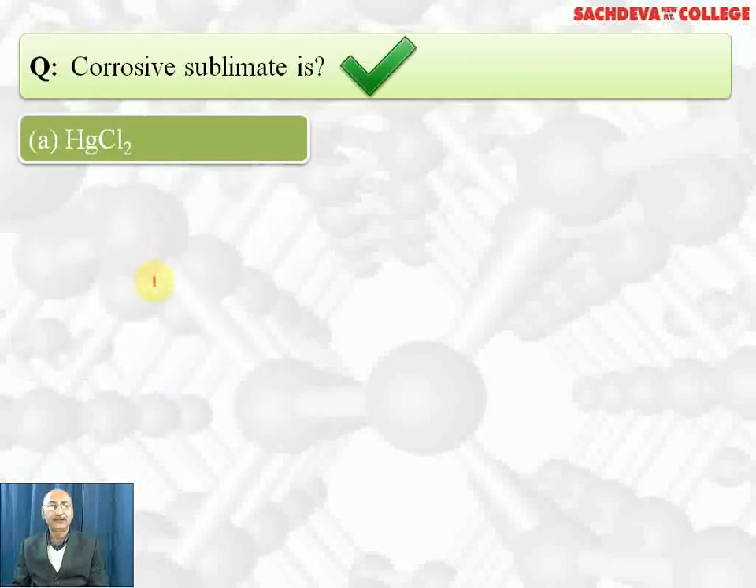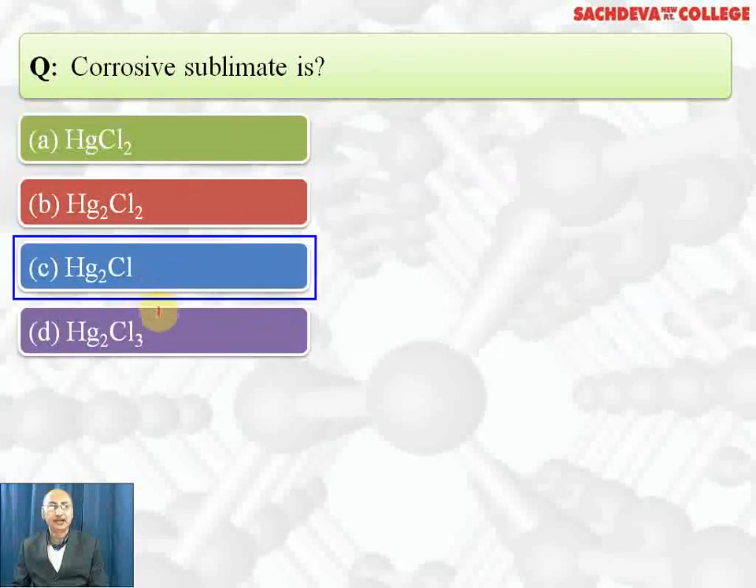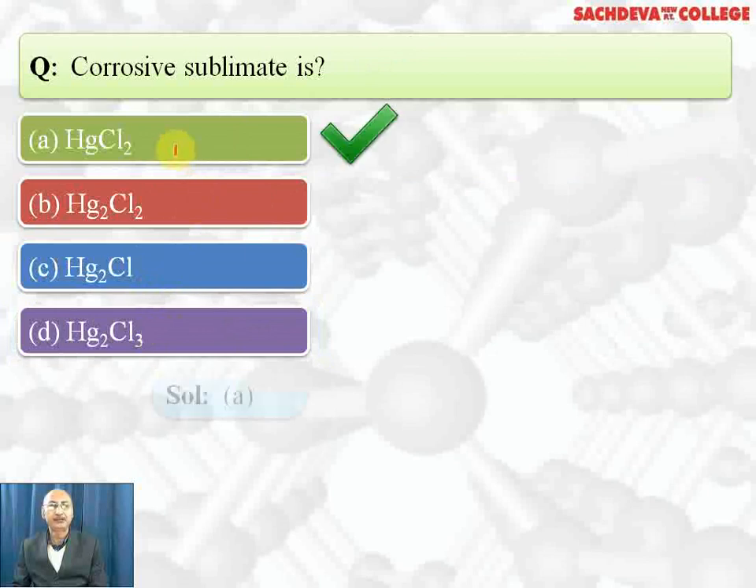Corrosive sublimate is HgCl2, Hg2Cl2, Hg2Cl, Hg2Cl3. Corrosive sublimate is HgCl2, that is mercuric chloride. Hg2Cl2 is called calomel, and these others are not the correct formula.